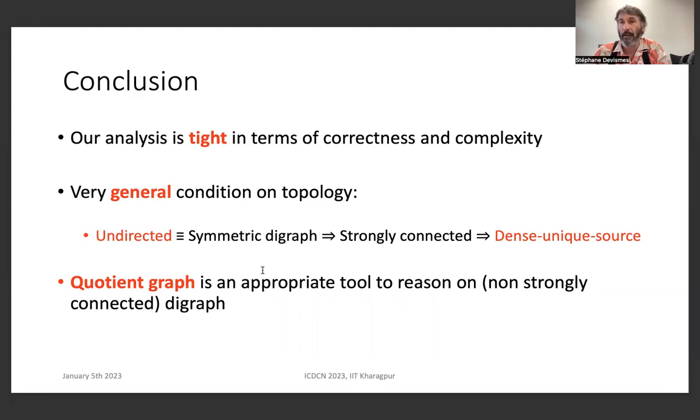So this means that we are largely more general than the initial paper of Arora and others. And the other thing I would like to mention is that in the proof we use a lot this notion of quotient graph. The quotient graph is an appropriate tool to reason about, in particular, non-strongly connected digraphs.